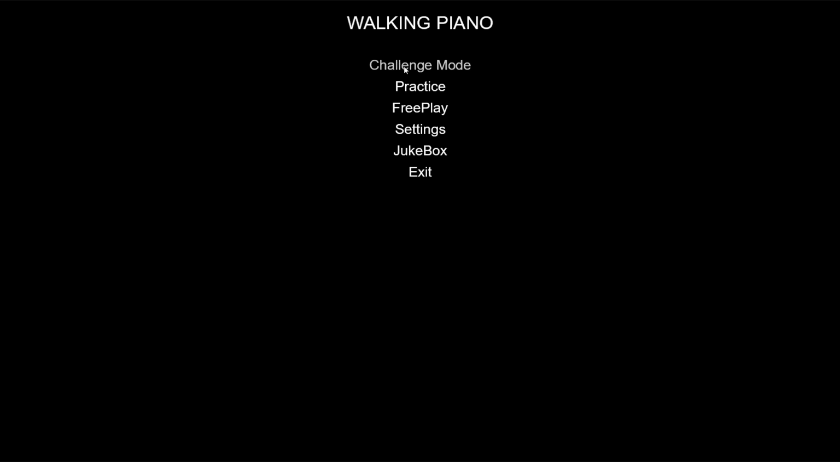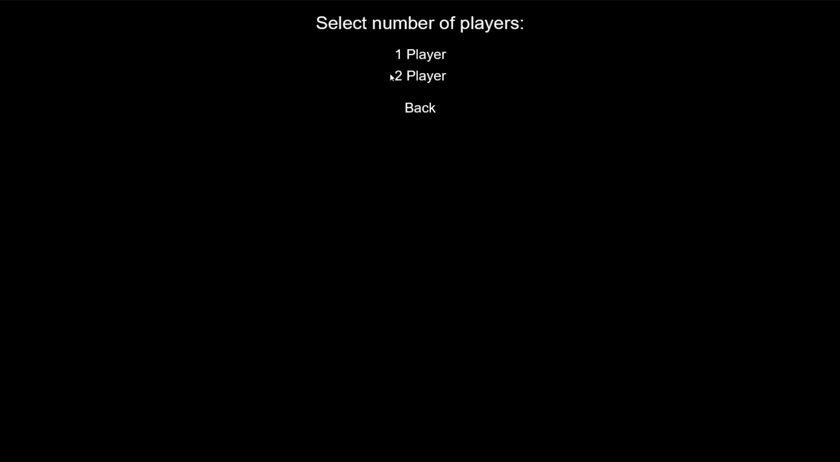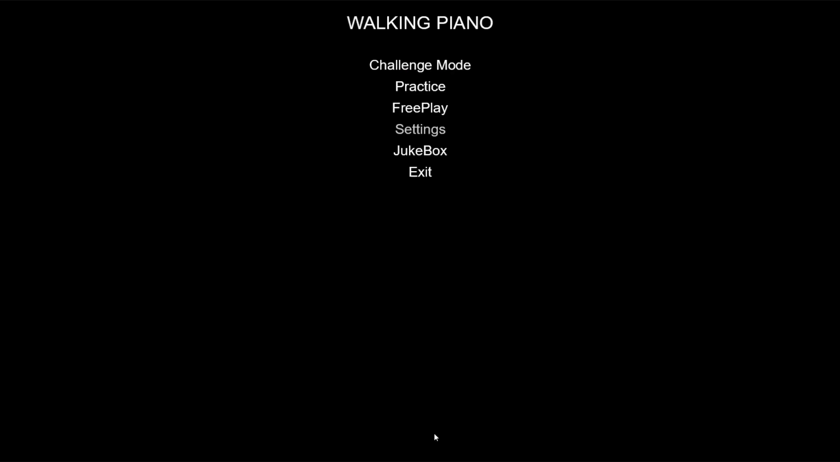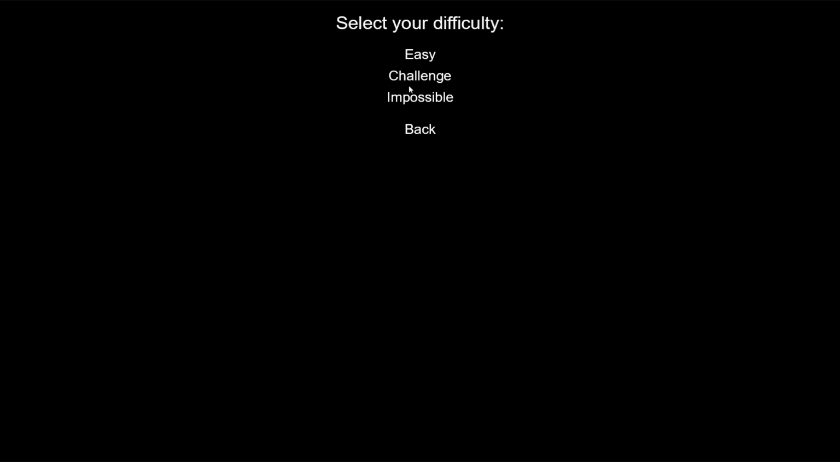Beyond that, we also have this challenge mode, which is the main feature of the walking piano project. We have options for both one-player modes, in which only the right-hand notes will be generated, and two-player mode, where all the notes will be generated. And for demonstration purposes, I can show it off in two-player mode with the left hand being played automatically.